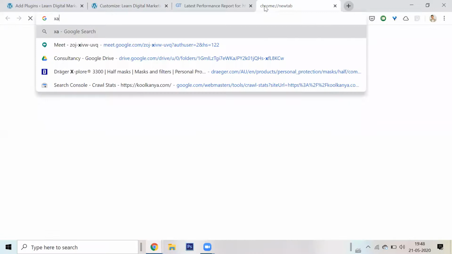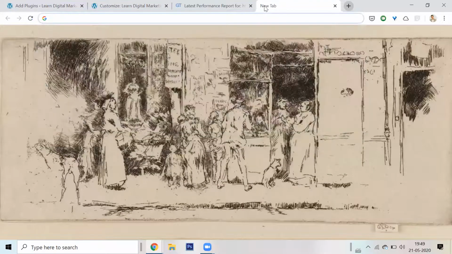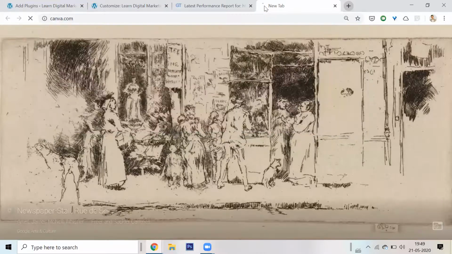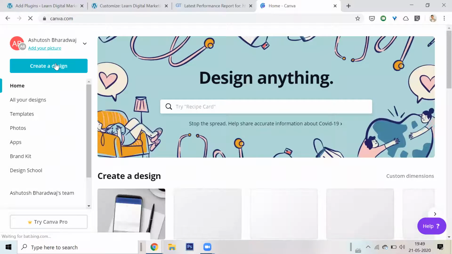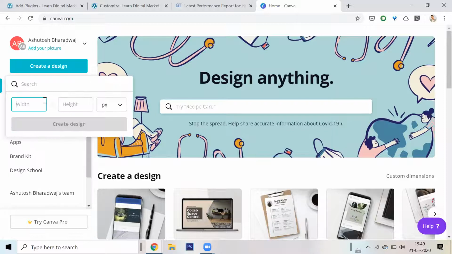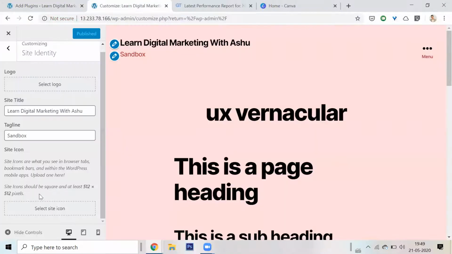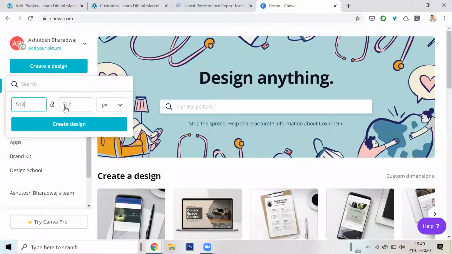Let me go to my Canva. I love Canva. Okay, let me create a logo and upload it. I'll click on create design. I need a custom dimension. I need 512 by 512. That's really big. Why does it say 512 by 512? I think it said it should be at least 512 by 512. Wow. Okay, whatever. Let me make it 512 by 512.